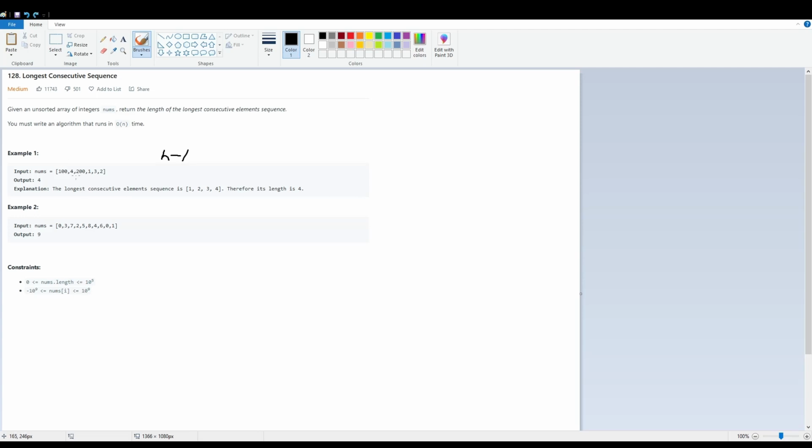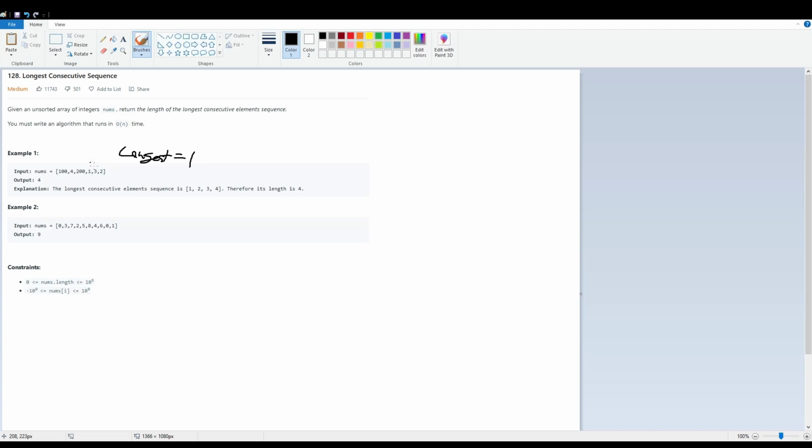Similarly for 4 here, we see that 3 does exist. So we're just going to ignore 4 for now because it's hard to count backwards and possibly count forwards if a 5 does exist. For 200, 199 doesn't exist, so let's start counting the longest consecutive sequence starting from 200. Does 201 exist? No, it doesn't. So we still have our length of the longest to still be 1.